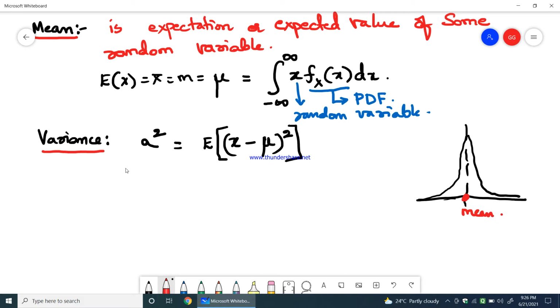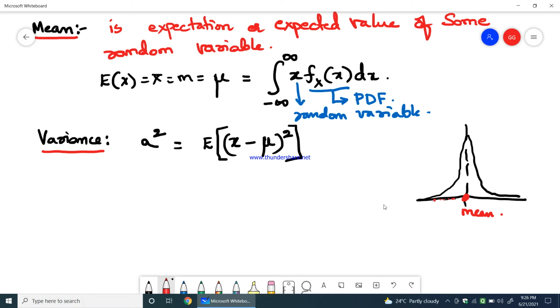Now what is variance? Variance gives the information about any random number in the set, how far it is from the mean.